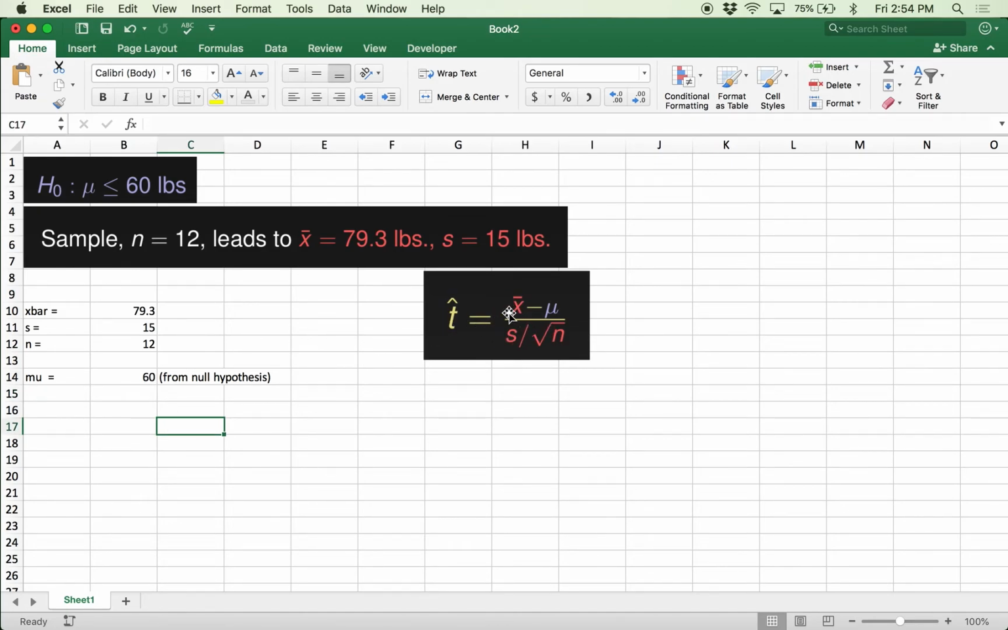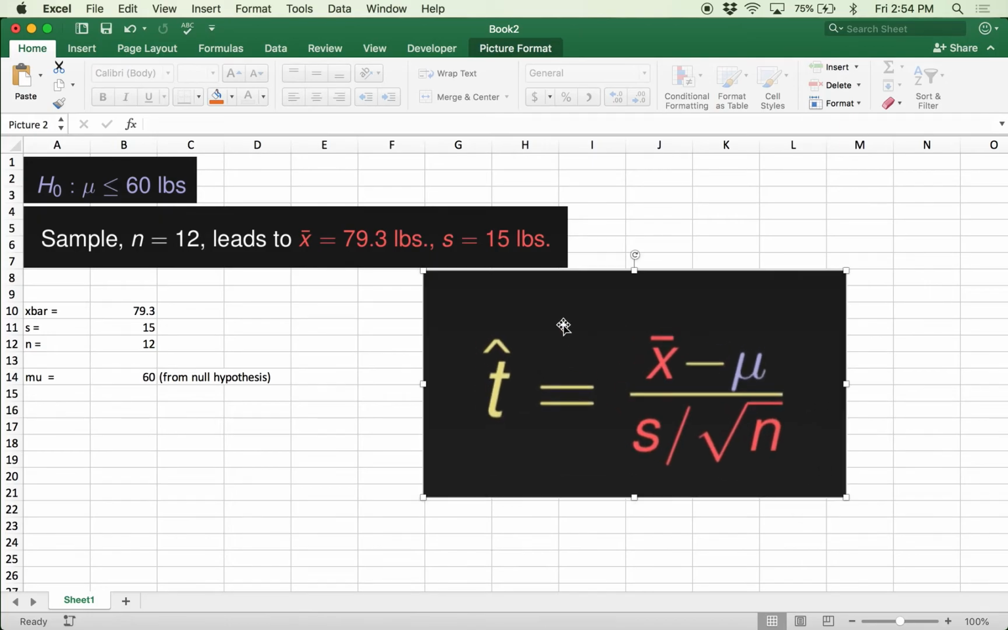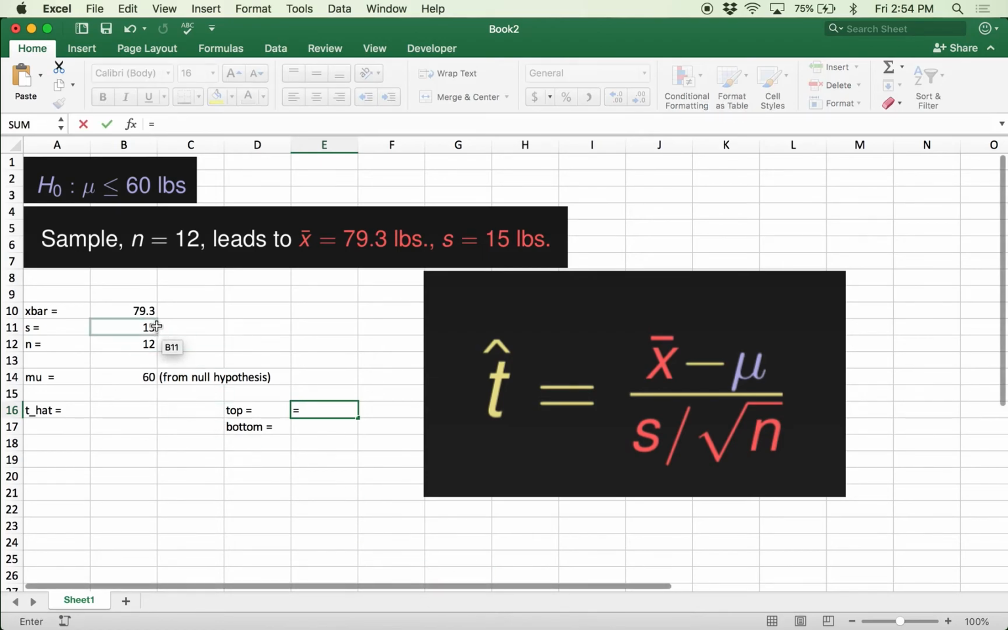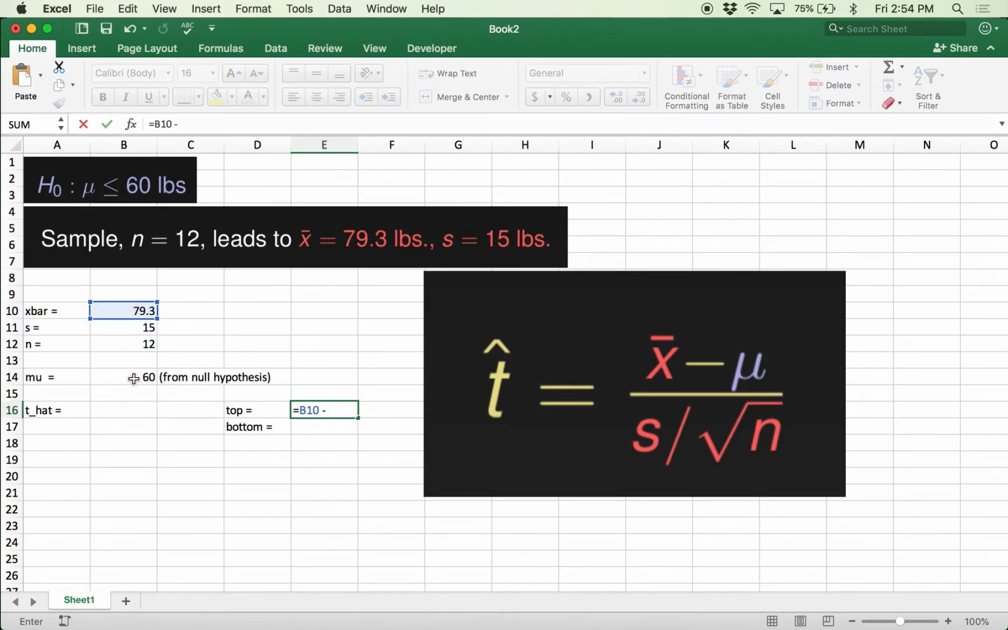Now you'll notice there's two components inside of this t hat formula. The first is the top, which is just the difference of your sample mean from your null hypothesis mean. I'm actually going to break this into two pieces so that it's a little bit easier to compute, with fewer parentheses. So the top is just the difference of x bar from mu. This is our observed sample mean minus what we're proposing as the population mean. And the difference there is about 19.3 pounds.